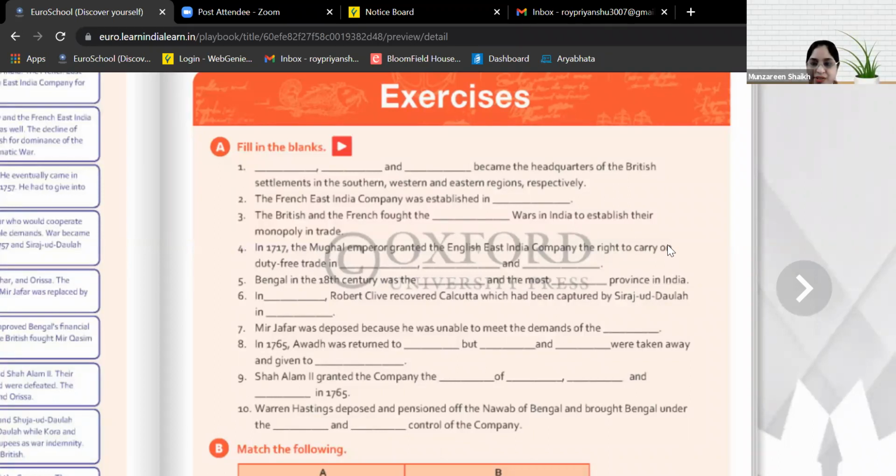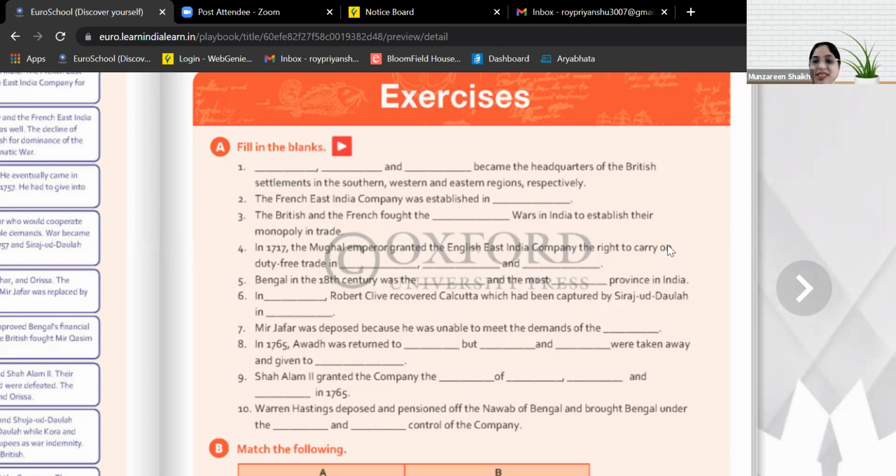Demands of the Britishers. Can we write English East India Company? No, Britishers. You can write Britishers, or you can also write East India Company. That's also correct.